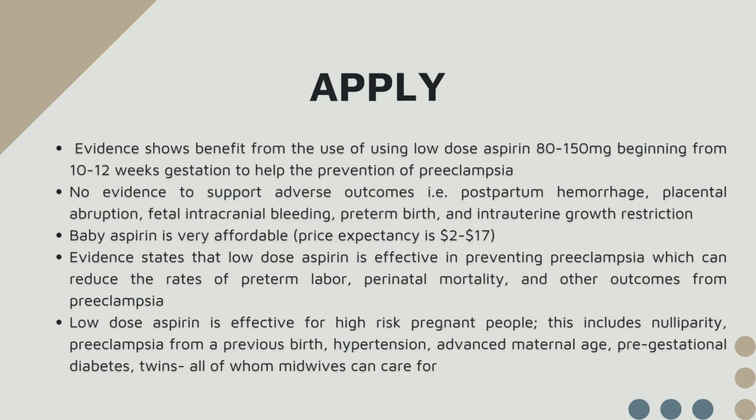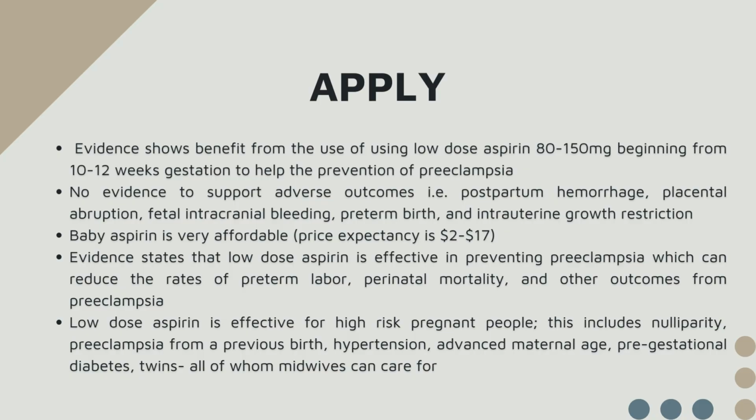So apply. And so from all of these, the evidence showed the benefit of low dose aspirin in the first trimester from 10 to 12 weeks. About 80 to 150 milligrams of the aspirin can help prevent preeclampsia.